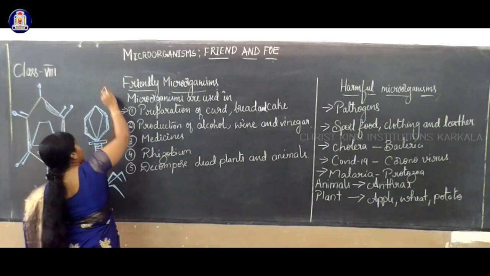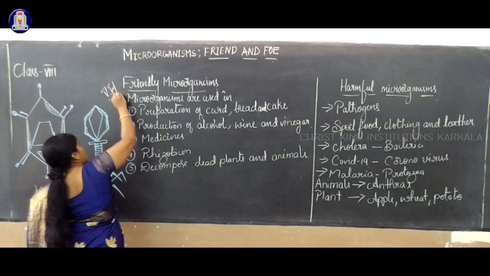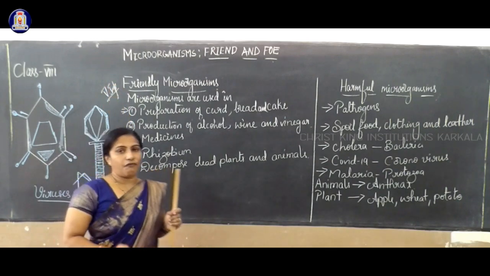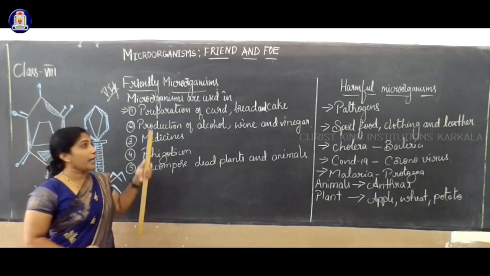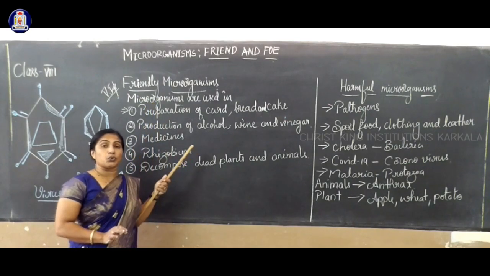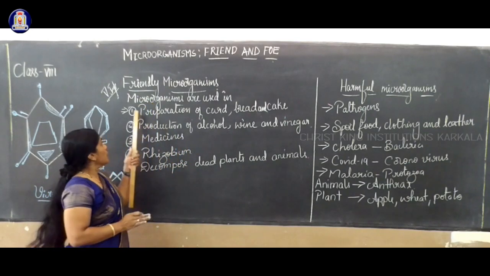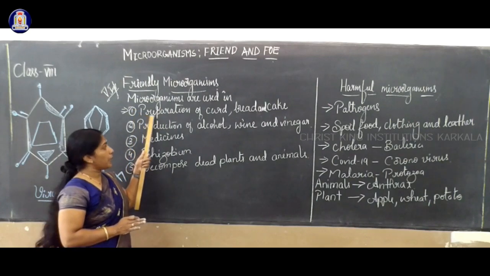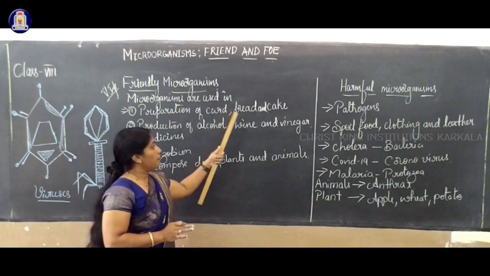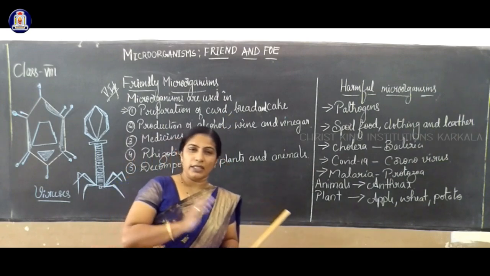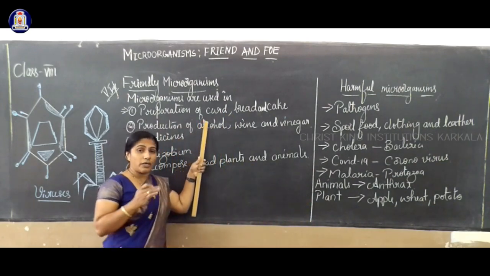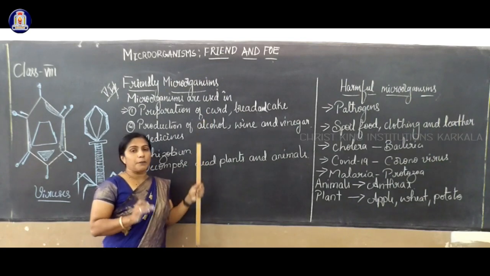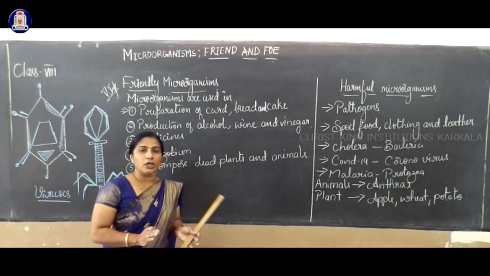It's a very important question. So what is the question? Write four or five beneficial microorganisms. Why are microorganisms used and where are they used? So the first one: preparation of curd, bread and cake. Only this much? No, there are still many more, but we are studying only according to the textbook now. Curd preparation, maybe you have studied in your 7th standard.